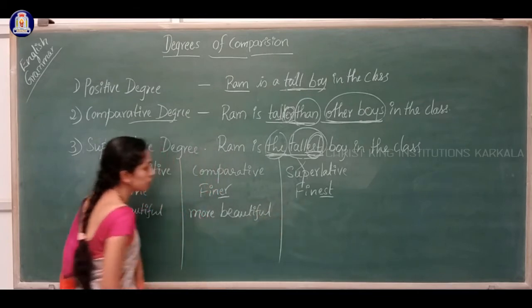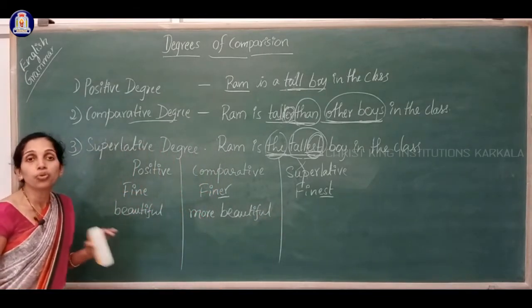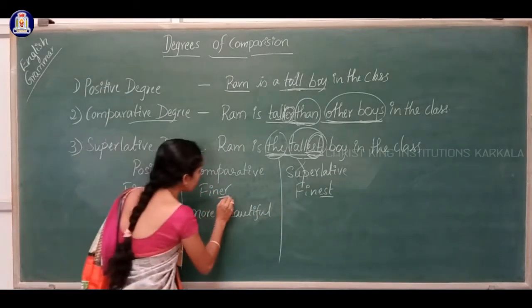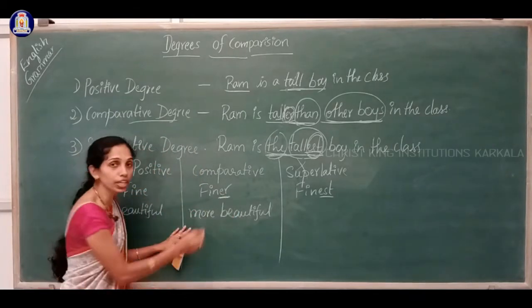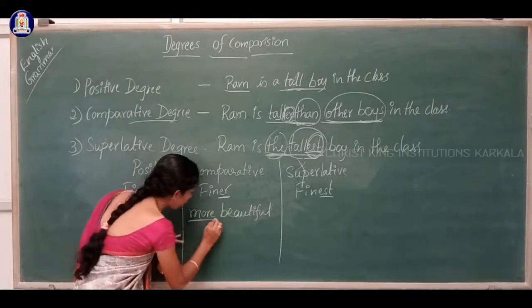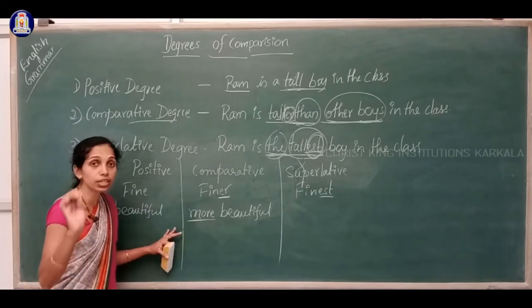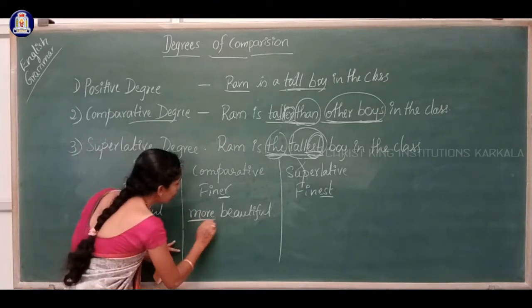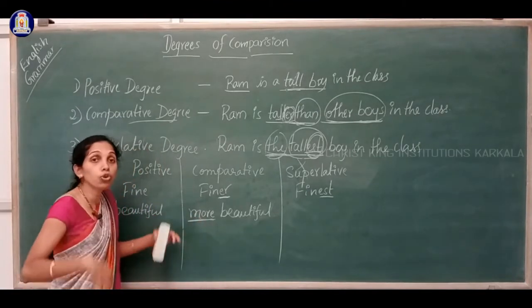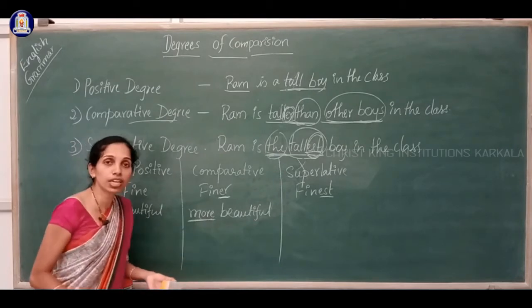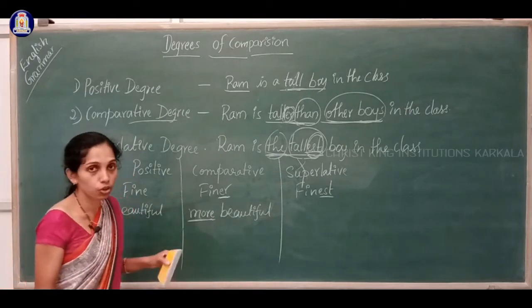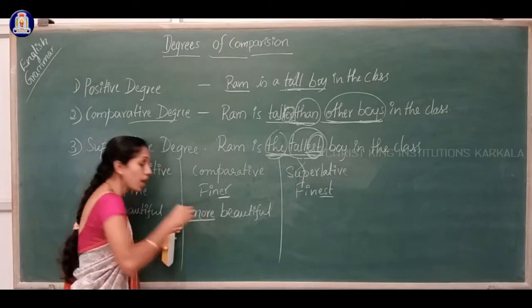Remember, for some adjectives we cannot add this er, but instead of er we have to add more. More beautiful. In Kannada we say tumba chanda. So more in the sense tumba here.